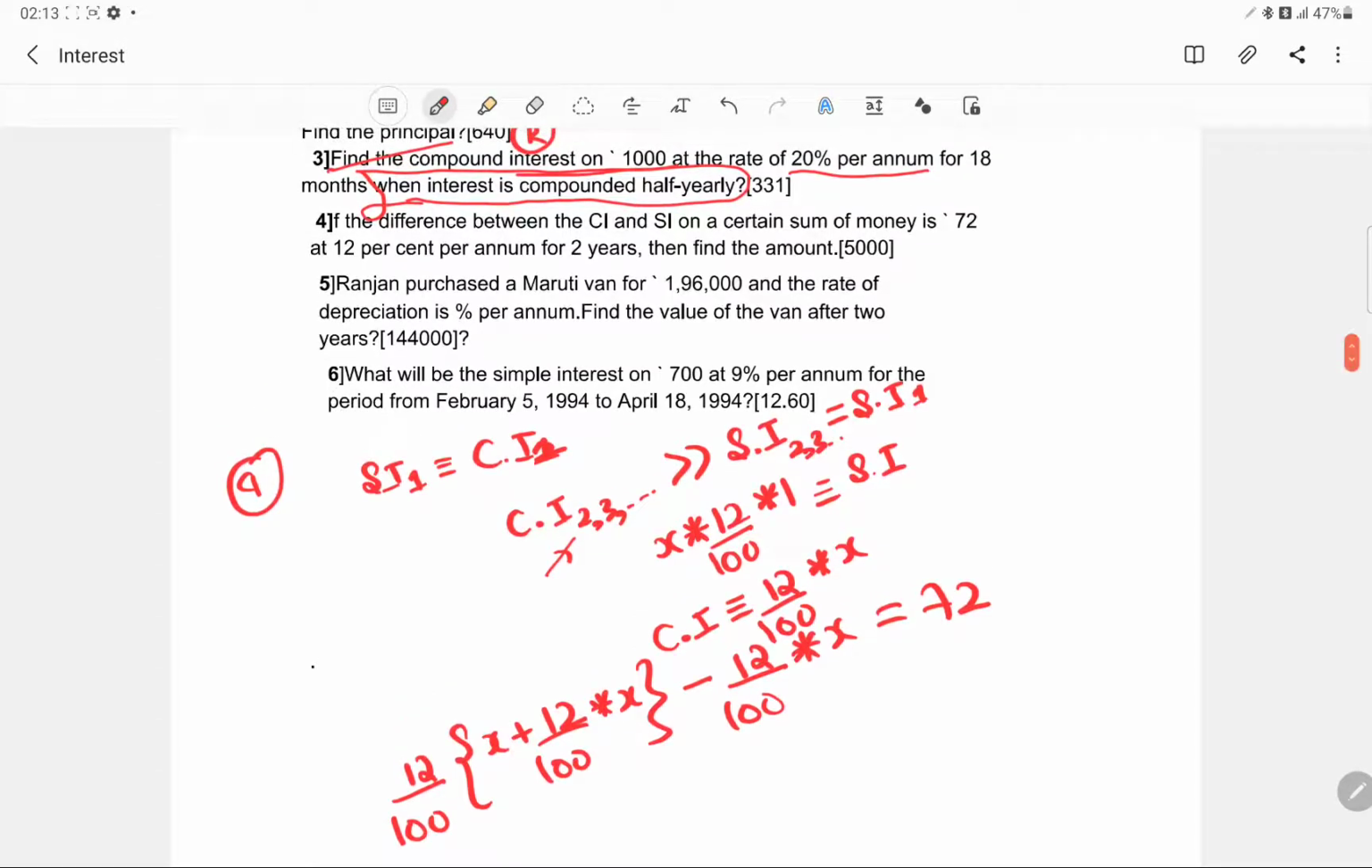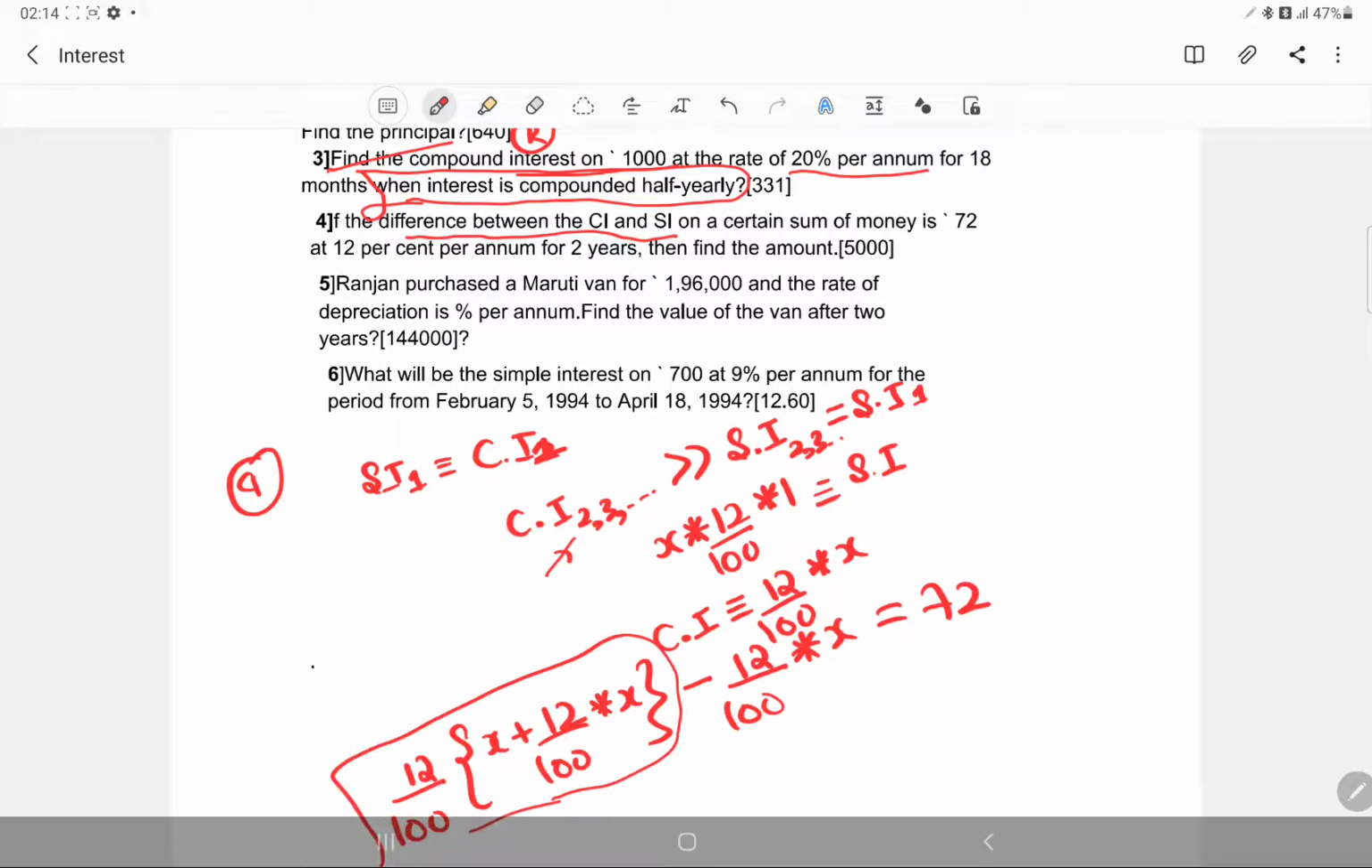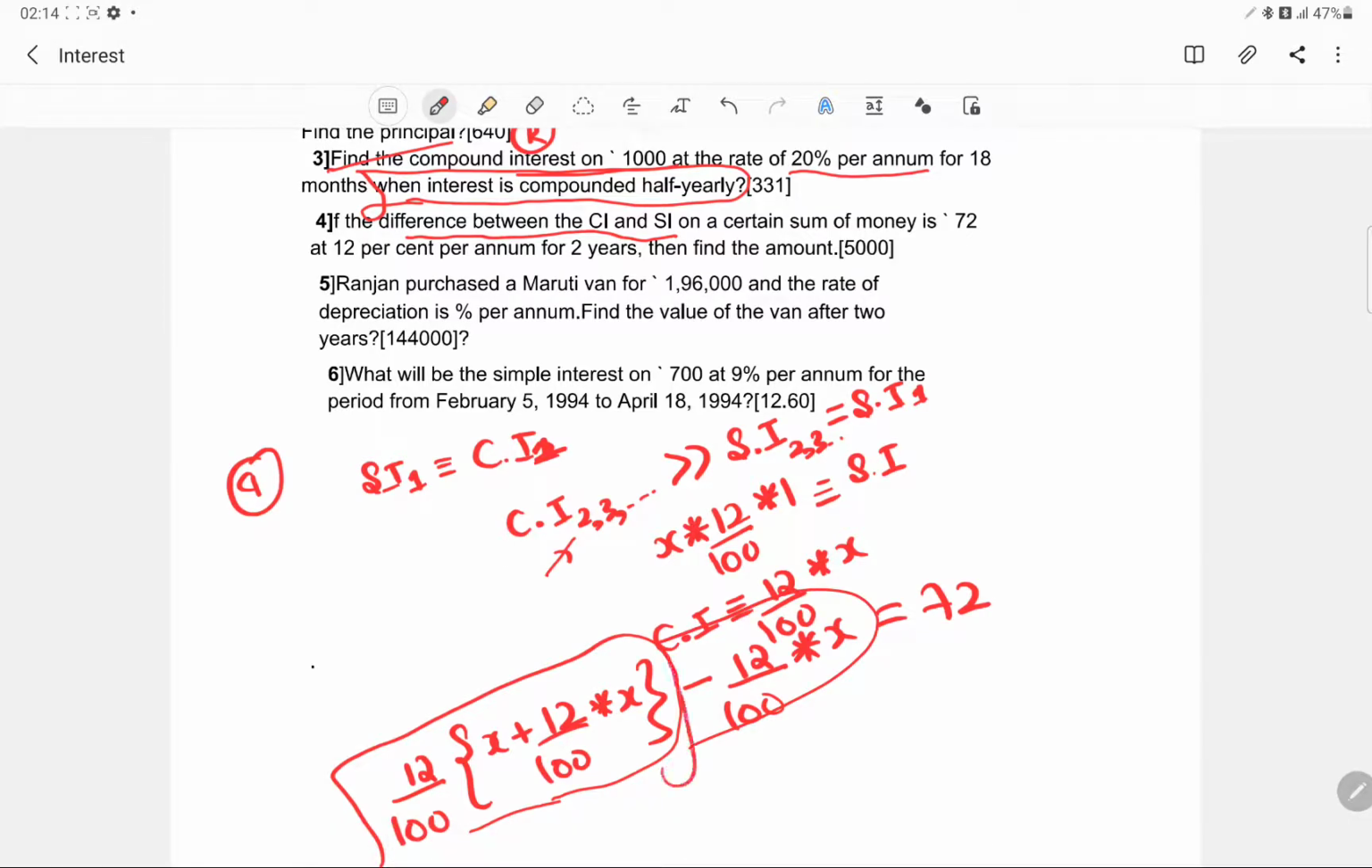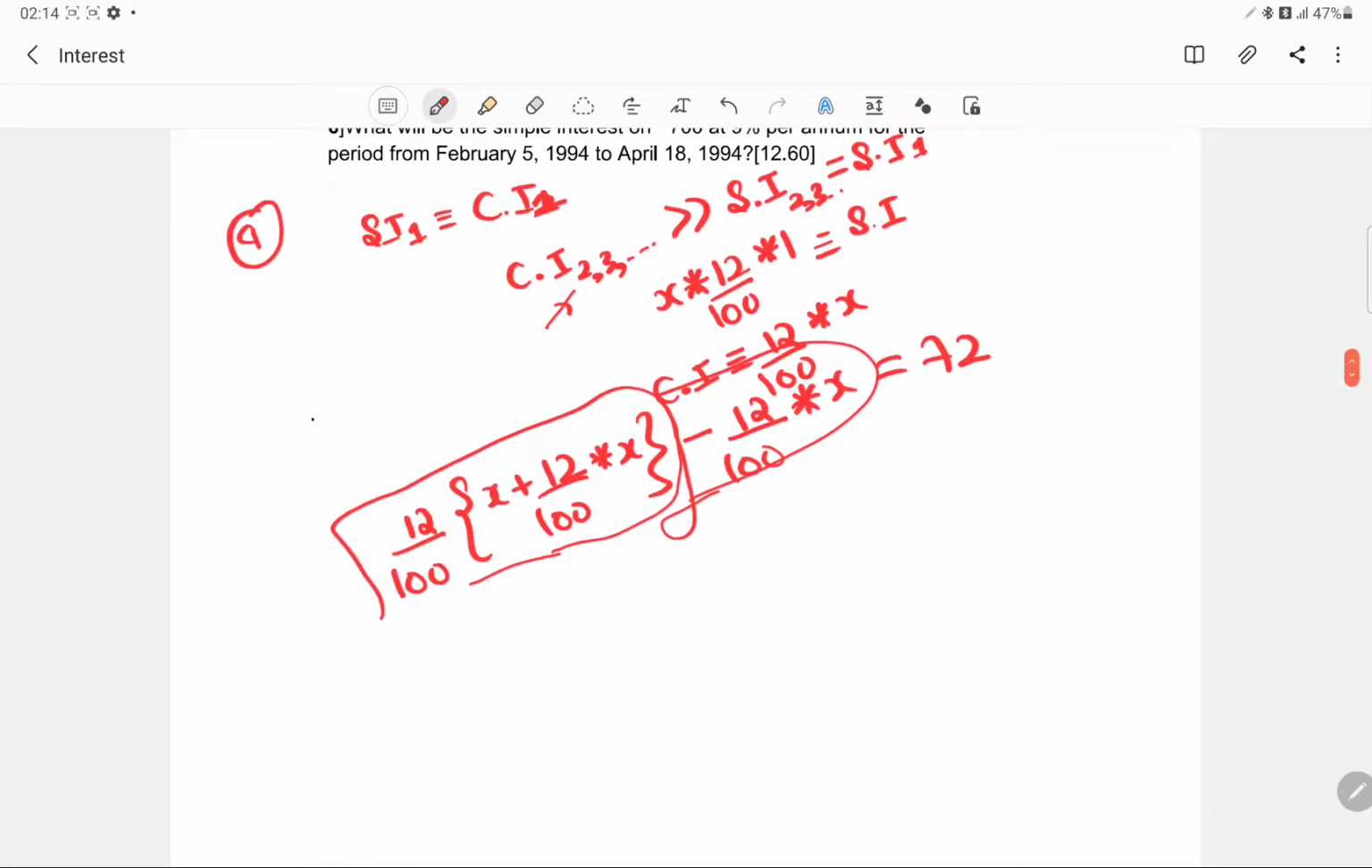Now why 72? Because they are talking about the difference between the simple interest and the compound interest, and for the first year the compound interest and the simple interest would be the same. For the second year, the compound interest would be greater than the simple interest. So the difference will be because of the interest computation in the second year. The compound interest for the second year was this, and the simple interest for the second year was this.